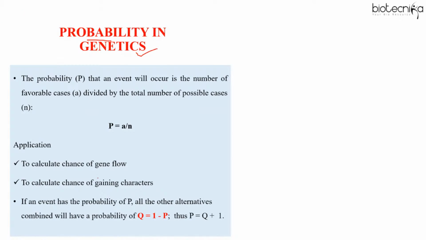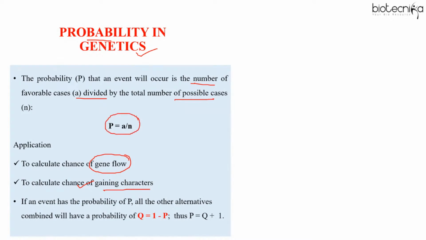So basically, in genetics, we use the probability rules to determine the chance of gene flow, the chance of passing the genes from parent to offspring. And also, we use it to determine the chance of gaining characters. That is, what is the chance of getting a desired trait in a progeny. So, probability can be calculated as the number of favorable cases divided by total number of possible cases.